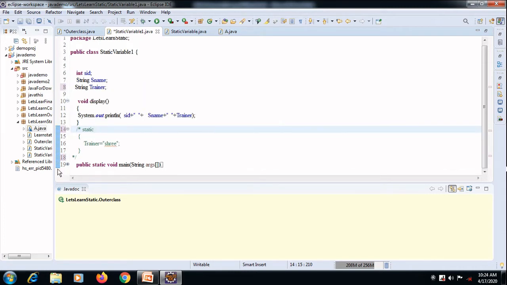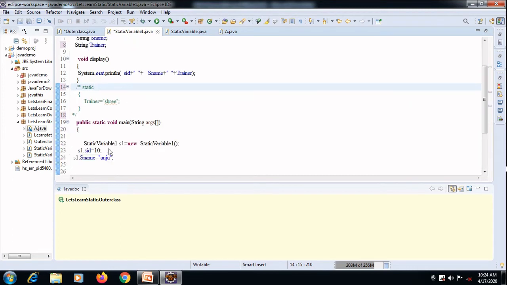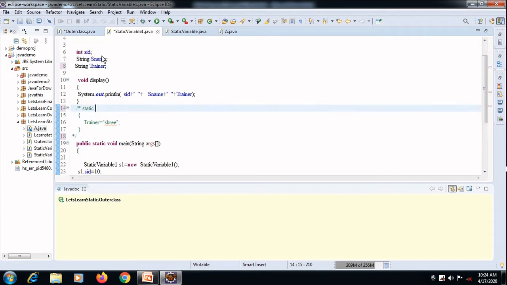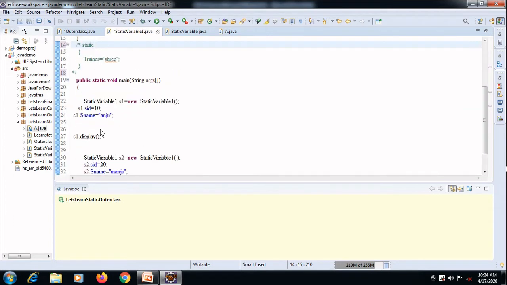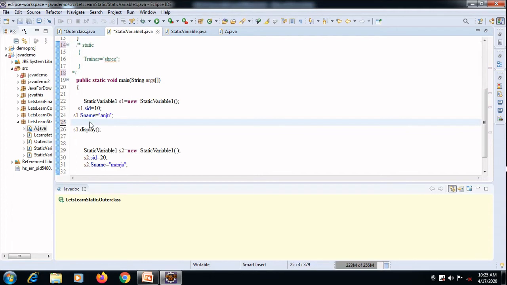So how am I doing that? I am creating an object variable for the class, I am assigning values for the corresponding variables, and I am invoking the method. That's what has been done.